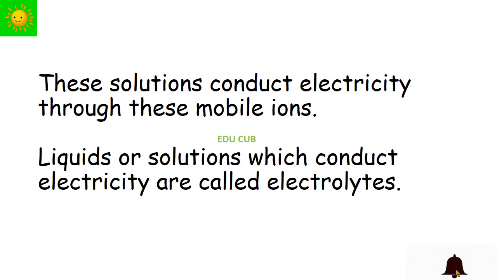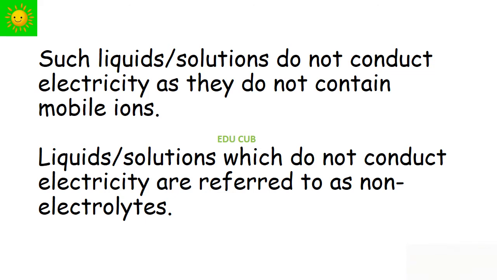The solutions of salt, copper sulfate and acidified water all contain mobile ions. These solutions conduct electricity through these mobile ions. Liquids or solutions which conduct electricity are called electrolytes. Since kerosene and distilled water do not conduct electricity, they do not bring about deflection in the ammeter. Such liquids do not conduct electricity as they do not contain mobile ions. Liquids or solutions which do not conduct electricity are referred to as non-electrolytes.